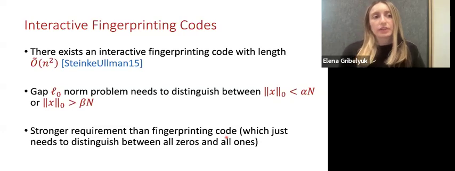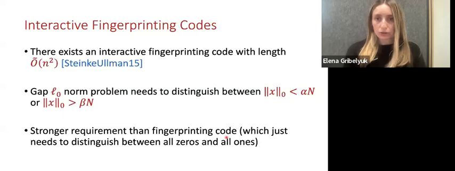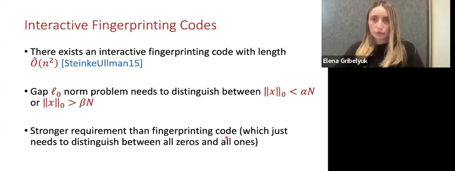Now, the gap L0 norm problem, which we hope to find an attack against, needs to distinguish between the L0 being at most alpha n or at least beta n. So in fact, this is a stronger requirement than the one for the algorithm in the fingerprinting code, which just needed to distinguish between all zeros and all ones. So in fact, there is hope that we can use a similar attack as they provide in this previous work against our problem for gap L0 norm. And this is indeed what we do.